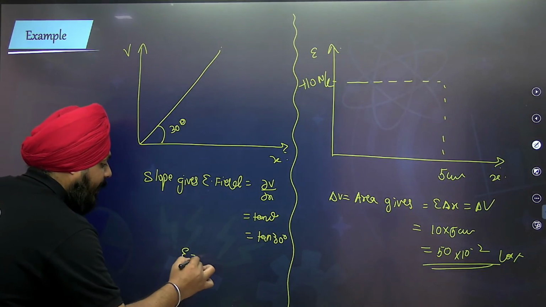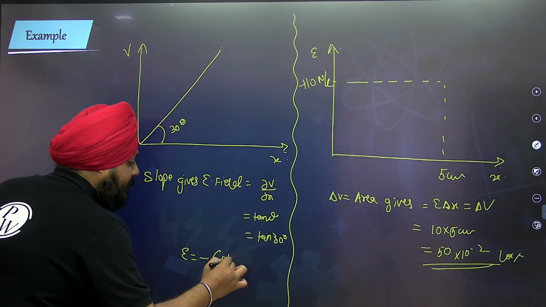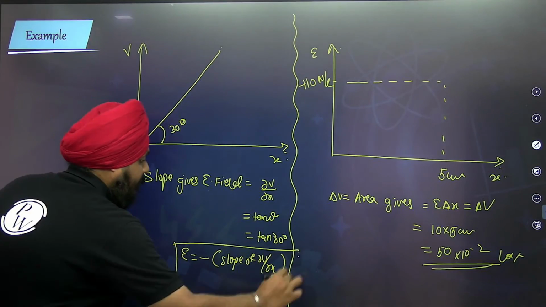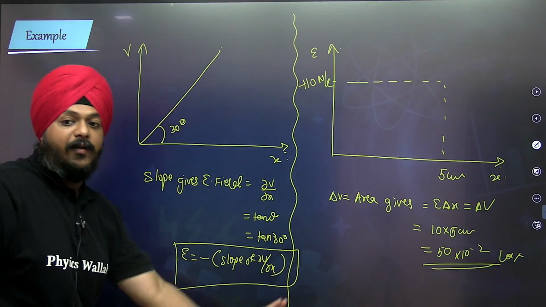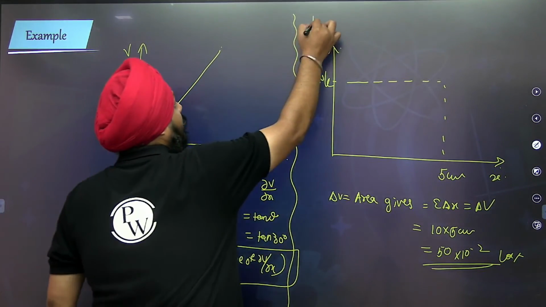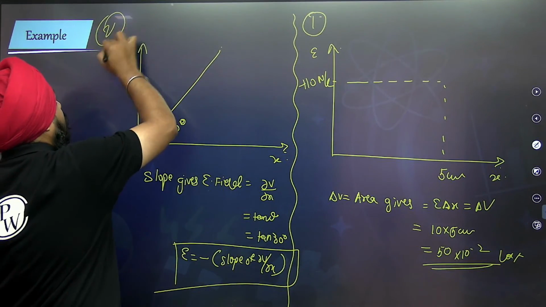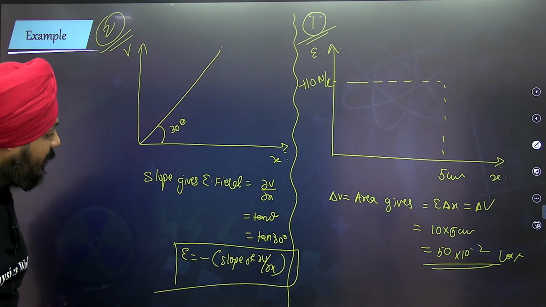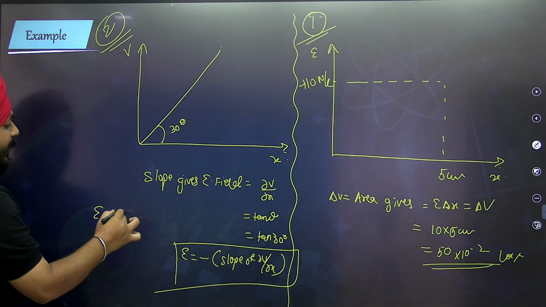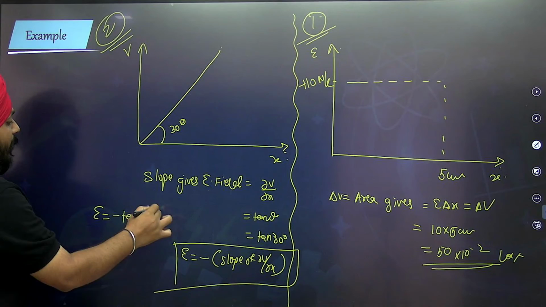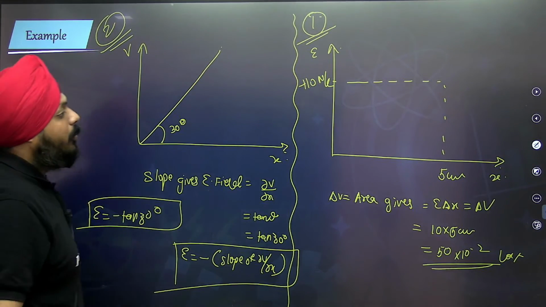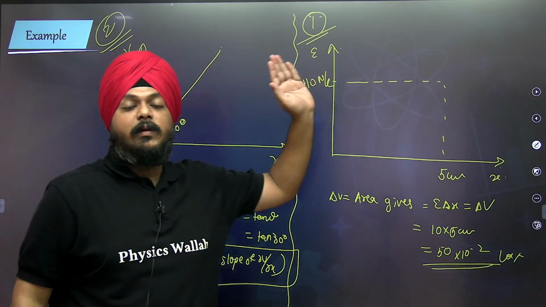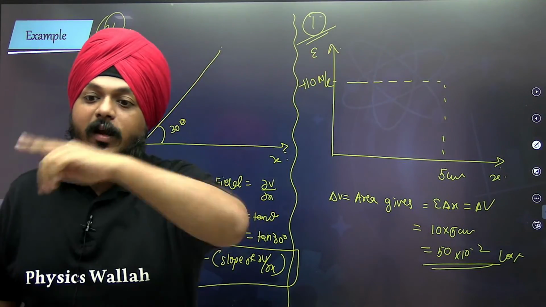But electric field is the negative of the slope of del V by del X. Mark my words, electric field is the negative of the slope. So here the electric field is going to be negative of tan 30 degree, which is negative of 1 by root 3 Newton per Coulomb. This is how the relation between the potential and electric field is calculated using a graph.